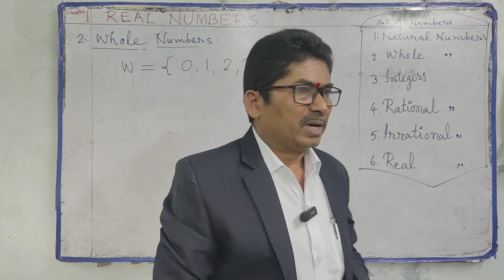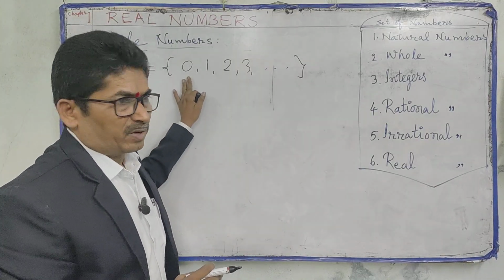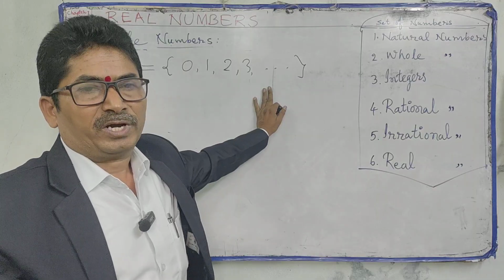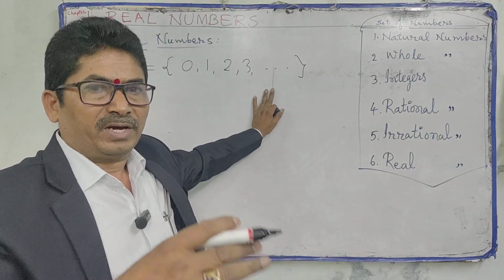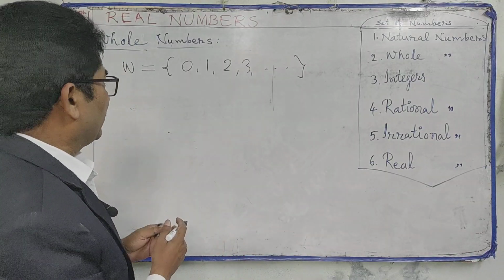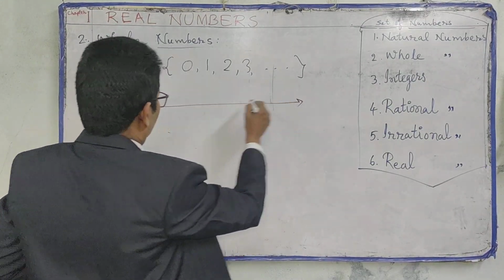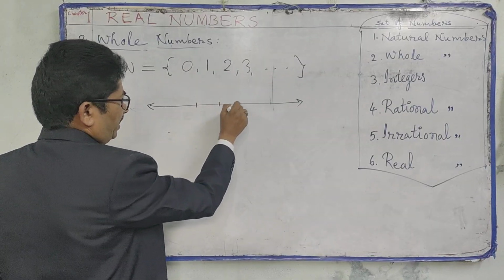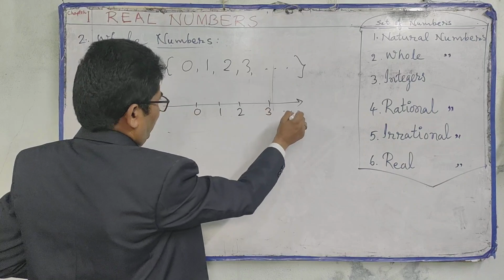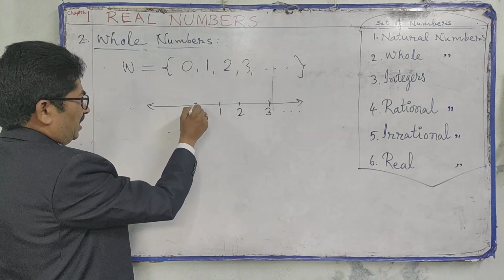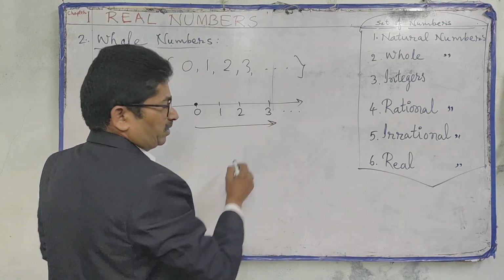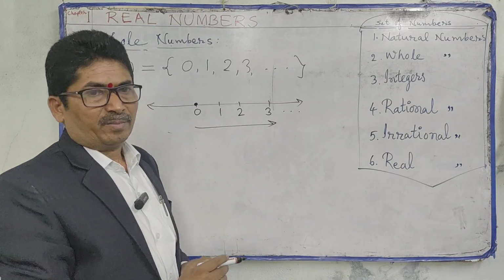What is the smallest whole number? 0 is the smallest whole number. What is the largest whole number? There doesn't exist one. We can't say the largest number. That is infinity. We can show this on a number line. So this is the line. We can indicate numbers 0, 1, 2, 3 and so on. This is the initial point on the left side, and it moves on the right only.